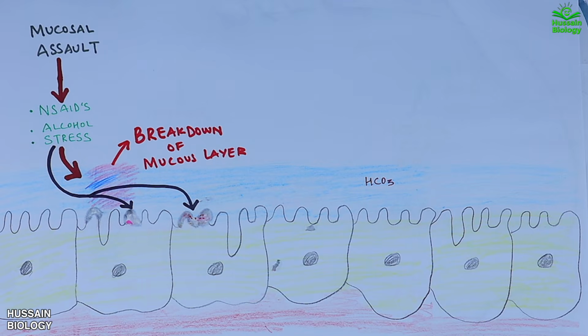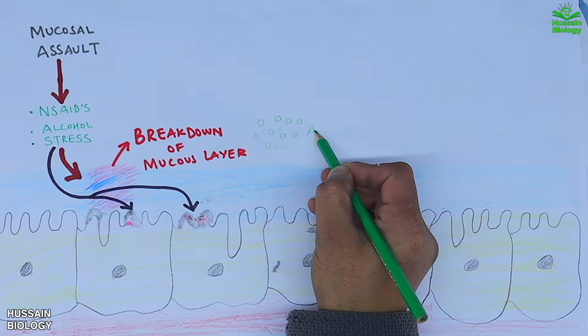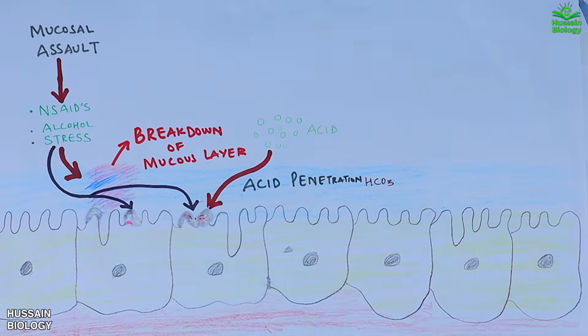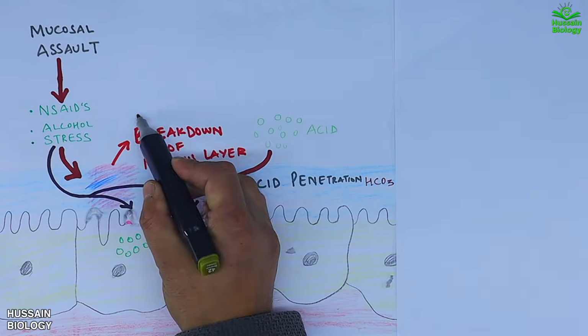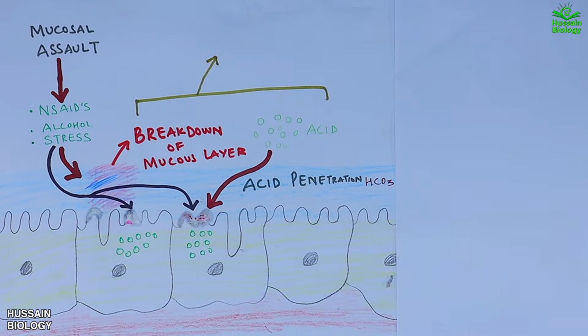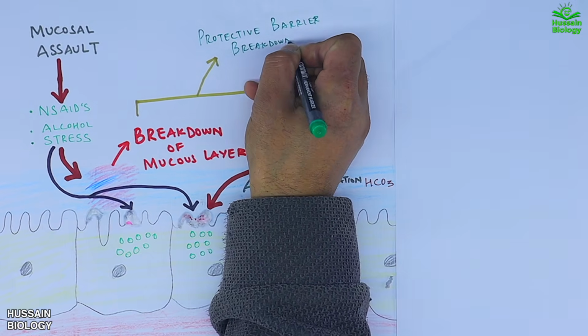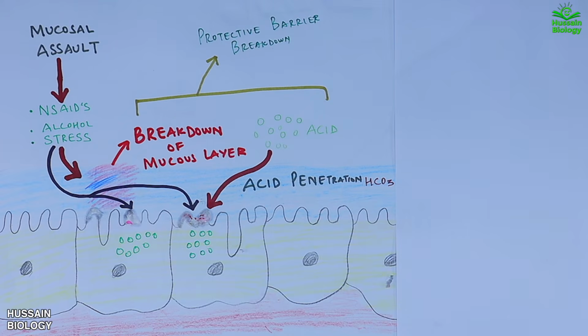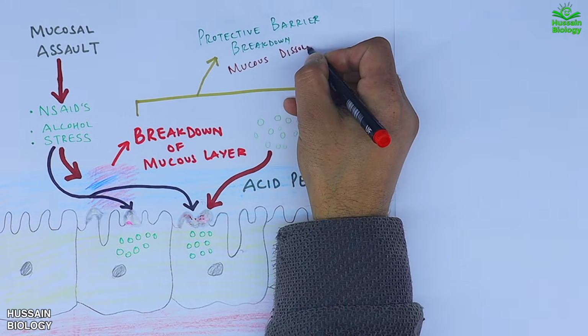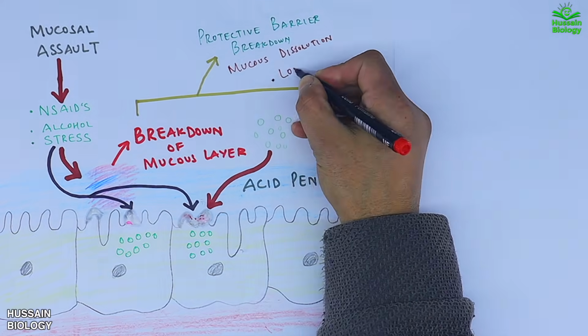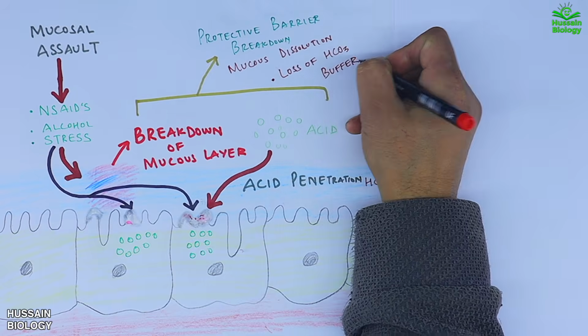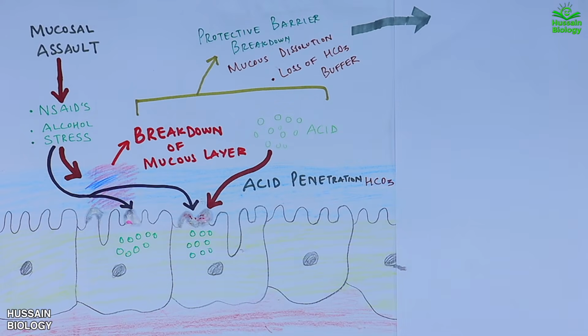Once the mucus layer is compromised, acid from the stomach begins to penetrate the surface cells as shown in the diagram. This acid infiltration leads to injury, irritation, and inflammation of the mucosa. At this point, the stomach's protective mechanism fails. The mucus layer dissolves and the HCO3, that's the bicarbonate buffer, is lost, allowing acid to directly damage the epithelium.